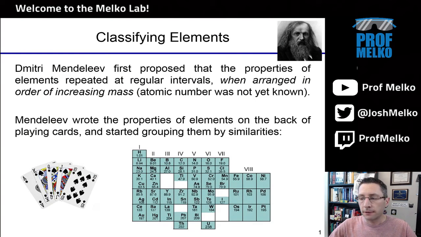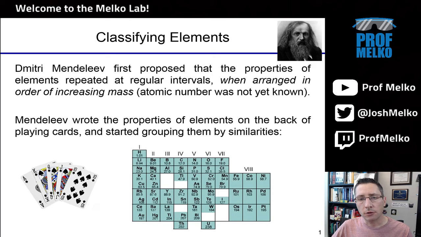So this is the guy, the man, the myth, the legend, Dmitri Mendeleev. He was really the first one to propose organizing elements by their properties. Okay, and he first did this messing around with playing cards. So he would write on the back of playing cards the properties of the various elements, and then he would go through and sort of lay those elements out in groups.